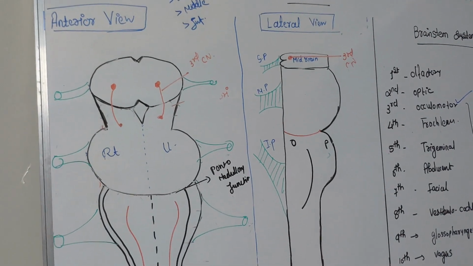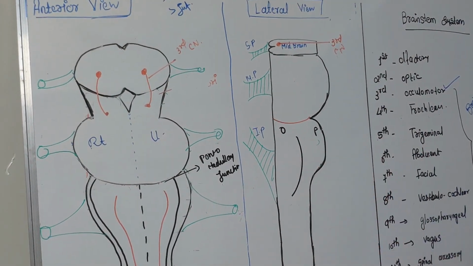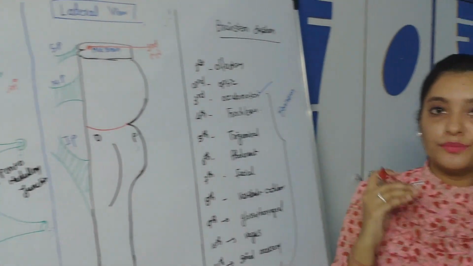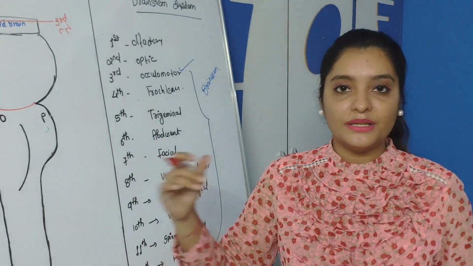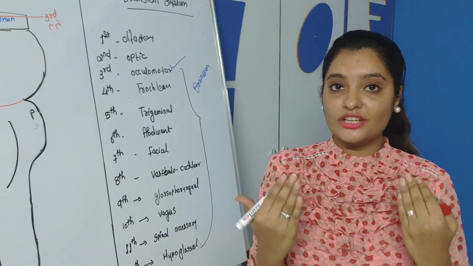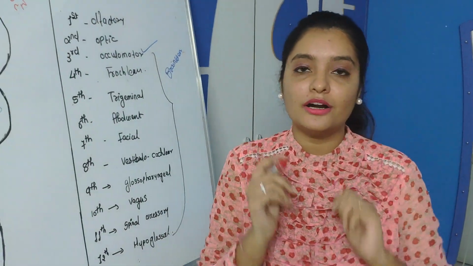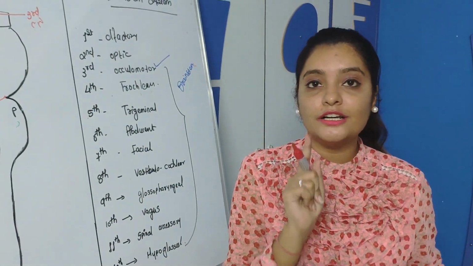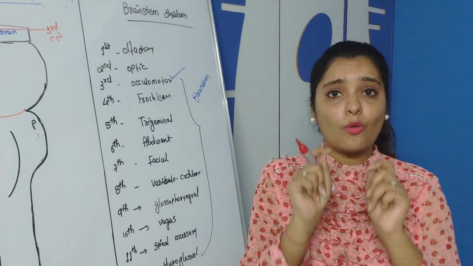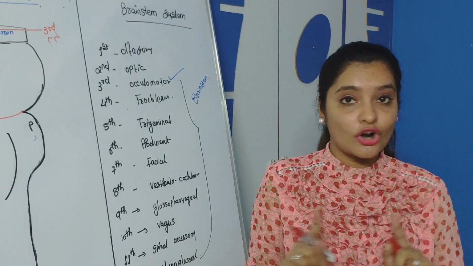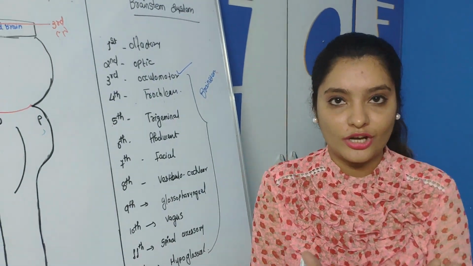The fourth cranial nerve also originates from the midbrain. Now, as I said, from the third cranial nerve to the 12th, they originate from the brainstem. They all originate from the anterolateral part of the brainstem except one cranial nerve, that is the fourth cranial nerve. The fourth cranial nerve is the only nerve which does not originate from the anterolateral part.